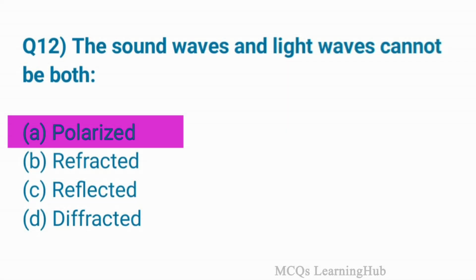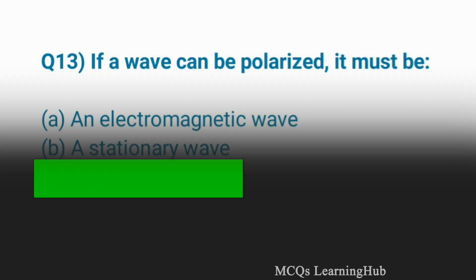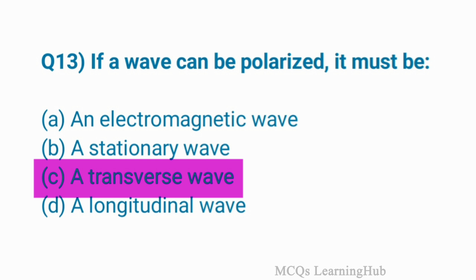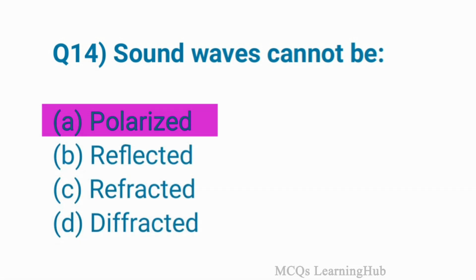Question 12. The sound waves and light waves cannot be both polarized. Option A is correct. If a wave can be polarized, it must be option C, a transverse wave. Sound waves cannot be polarized. Option A is correct.